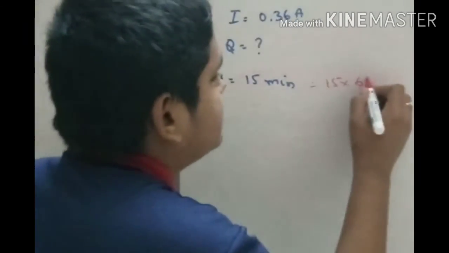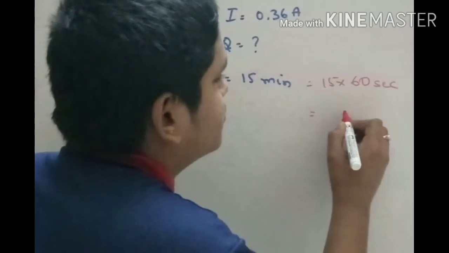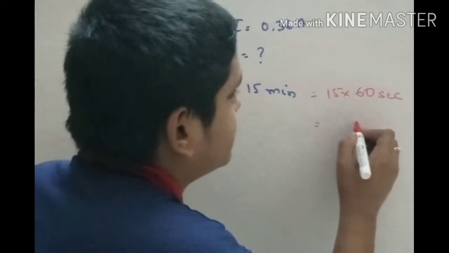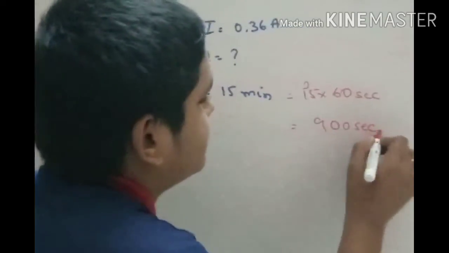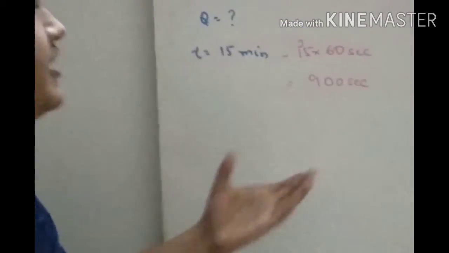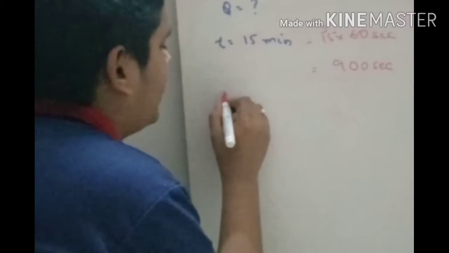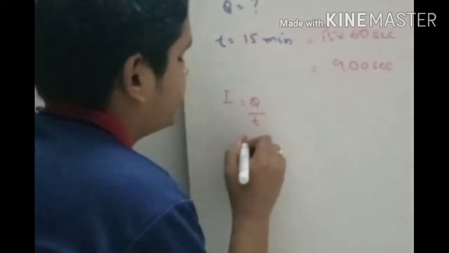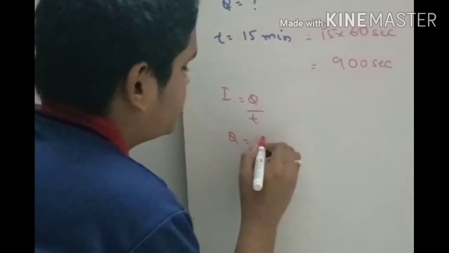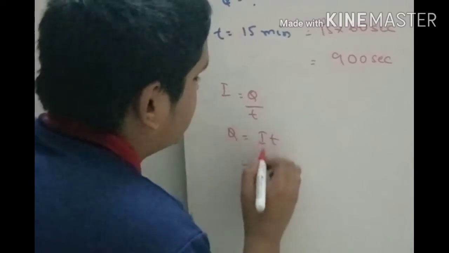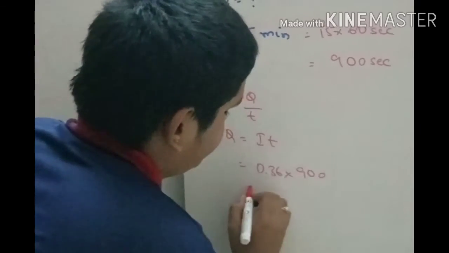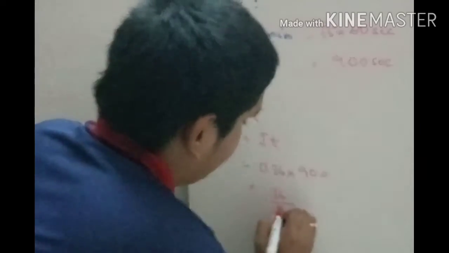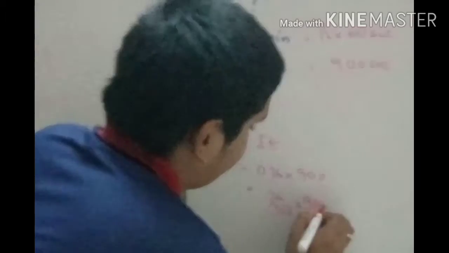So let's convert into seconds. 15 into 60 seconds equals 900 seconds. So this is the correct way. Now I is equal to Q by T, so Q is equal to I into T. Q is 0.36 into 900, so 36 by 100 into 900.